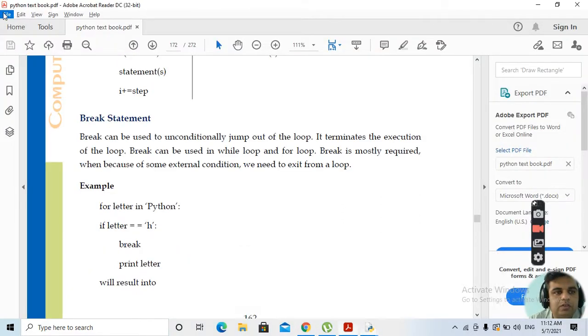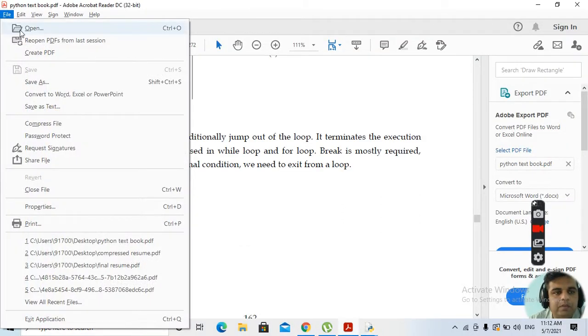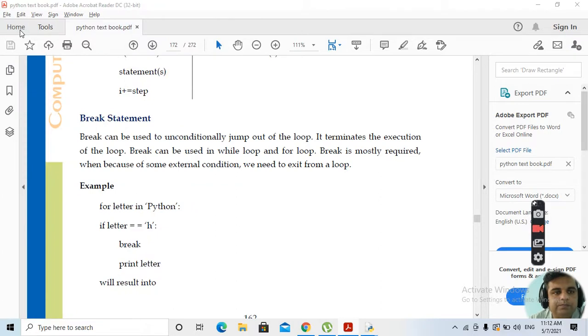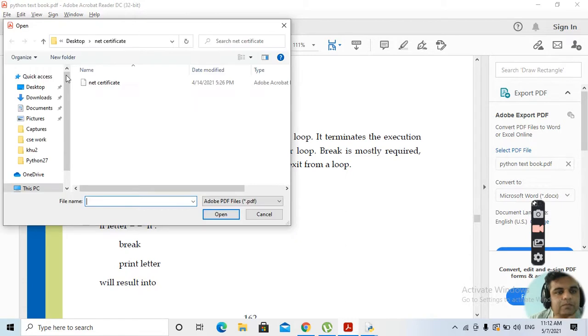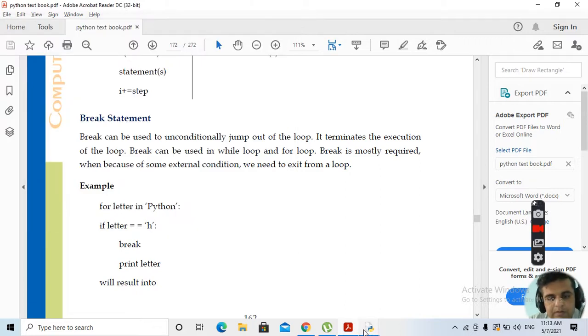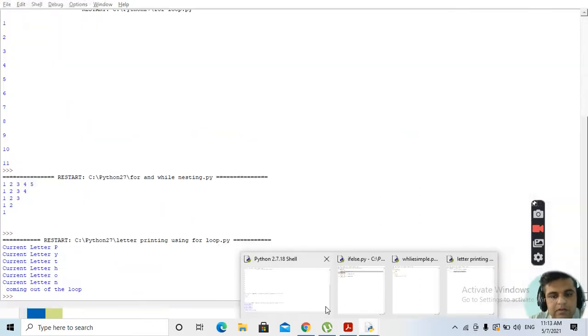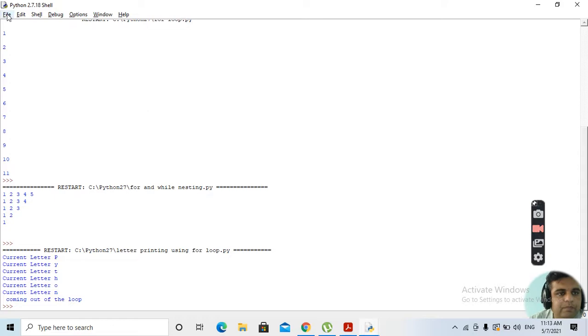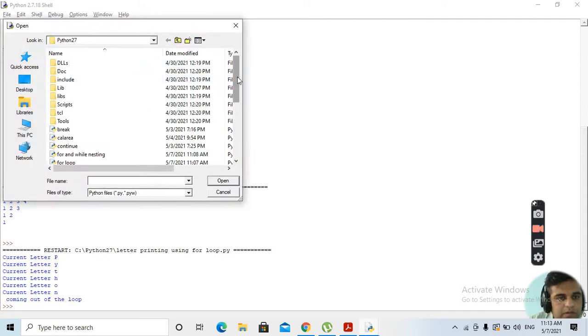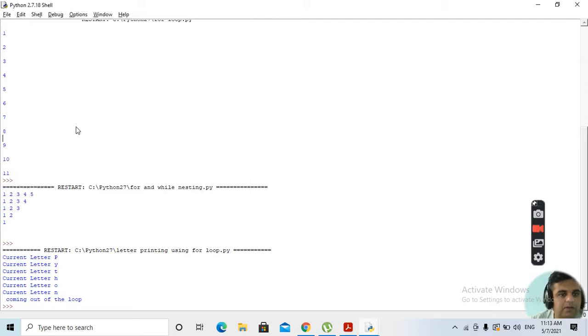We have an example of this break statement.